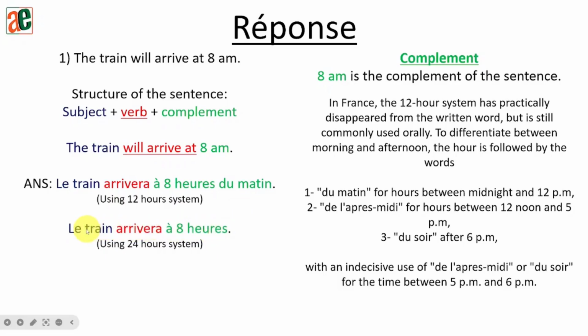Okay? And this is easier compared to the other one, because there we again need to identify morning, afternoon, evening, and it makes the sentence longer. So I suggest you use the 24-hour system. Okay? So from 1 to 24. So le train arrivera à 8 heures.